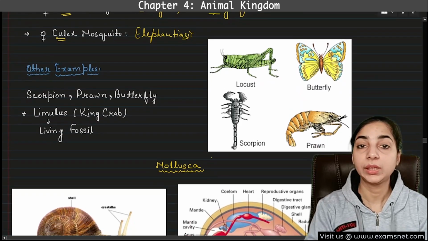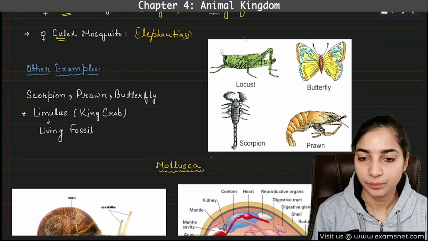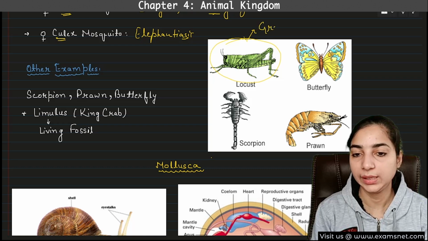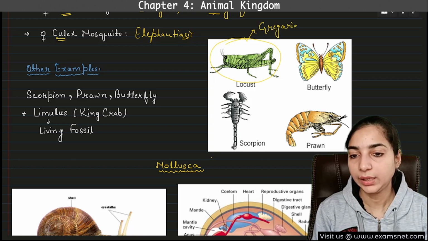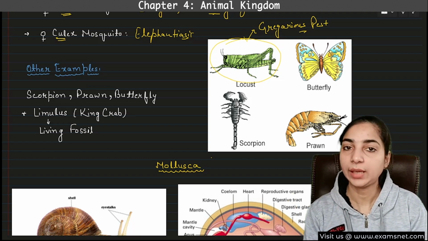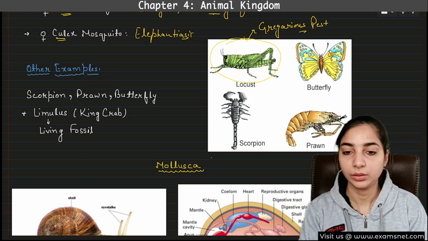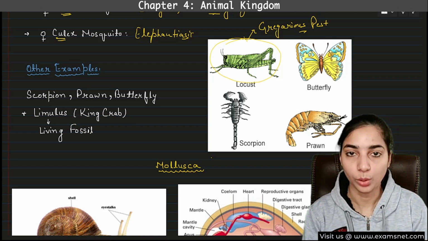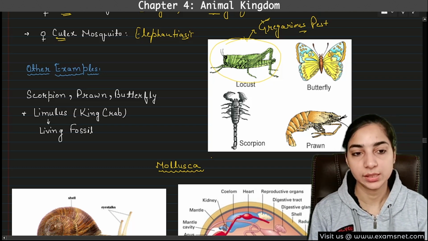You must have heard of gregarious pest. Locust. Can you see the locust in this figure? Locust is an example of a gregarious pest. Why are they known as gregarious pests? Because they attack in groups. In the time of COVID, you would have heard of the locust attack. They used to come in groups and attack the crops. Therefore, these are known as gregarious pests.